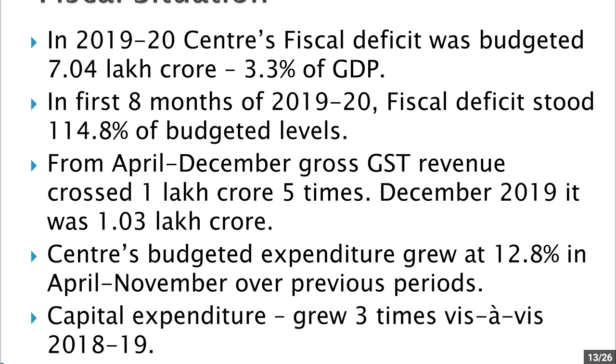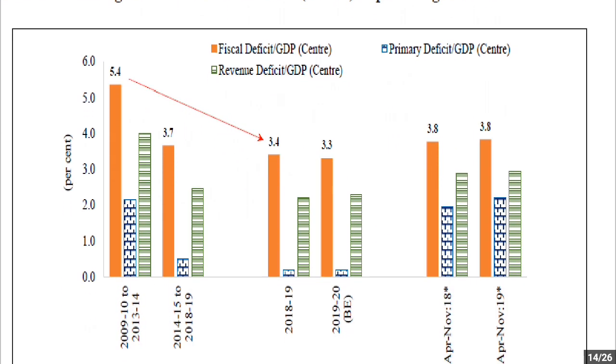Now the centre's budgeted expenditure grew at 12.8% in April to November over the previous period. So when you compare the expenditure of government in 2018 with 2019, there has been an increase of 12.8%. Now capital expenditure also grew 3 times vis-a-vis 2018-19.